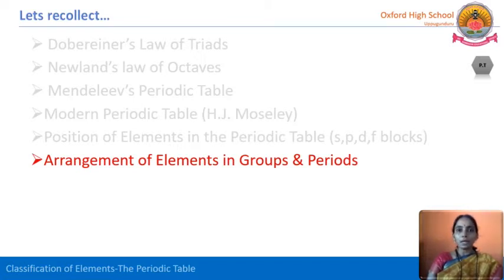But according to the latest IUPAC, we have given Arabic numerals, that is 1 to 18. That means s block and p block, these two block elements are under A, first A to eighth A, whereas in between s and p, the d block elements are there. Those are from 1B to 8th B. But periods are simply denoted with Arabic numerals 1 to 7.